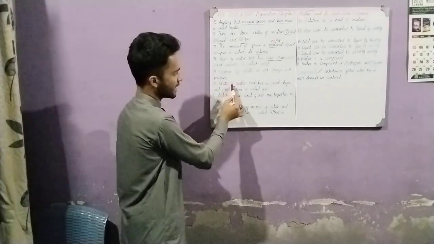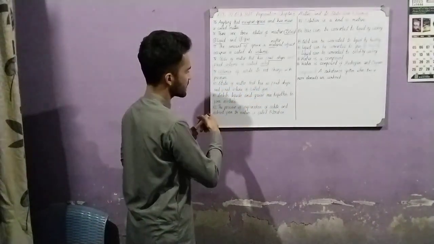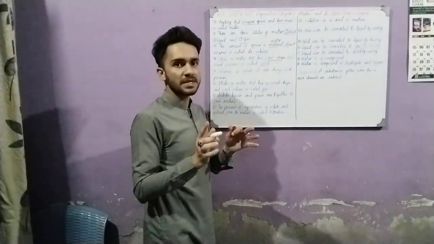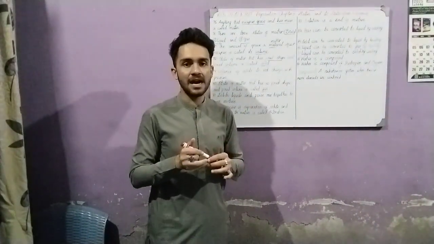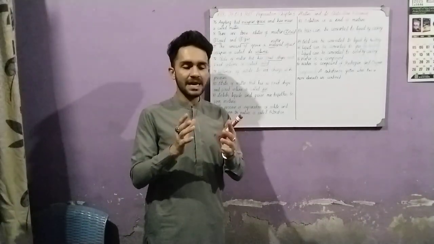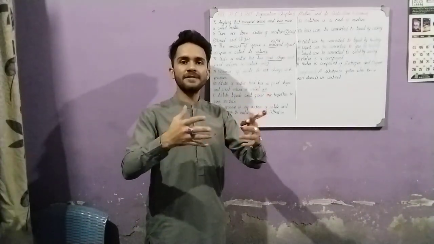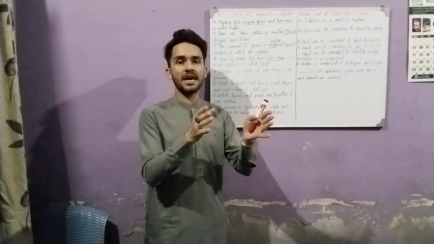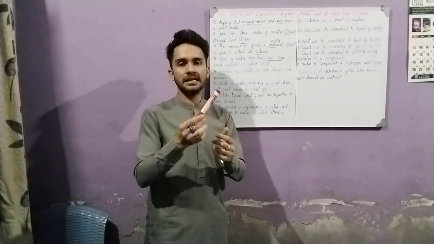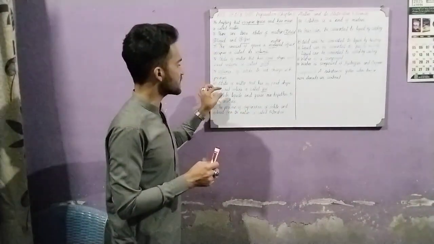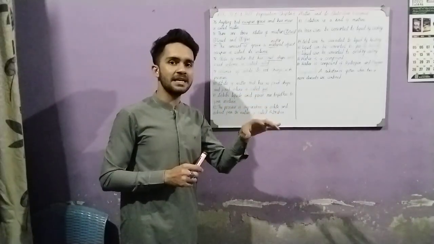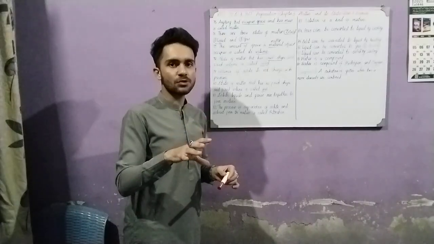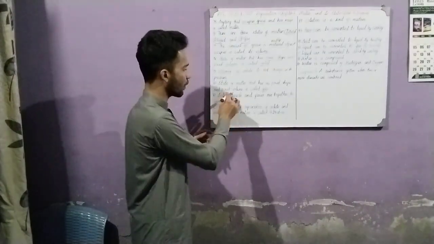Next point: the state of matter that has no fixed shape and no fixed volume is called gas. For example, there is gas like the air we are breathing. Everywhere there is gas, and it has no fixed shape. We have never seen the shape of air like a triangle, square, or cylinder. It also has no fixed volume. If we contain it in a container, it spreads freely and does not have any definite volume.